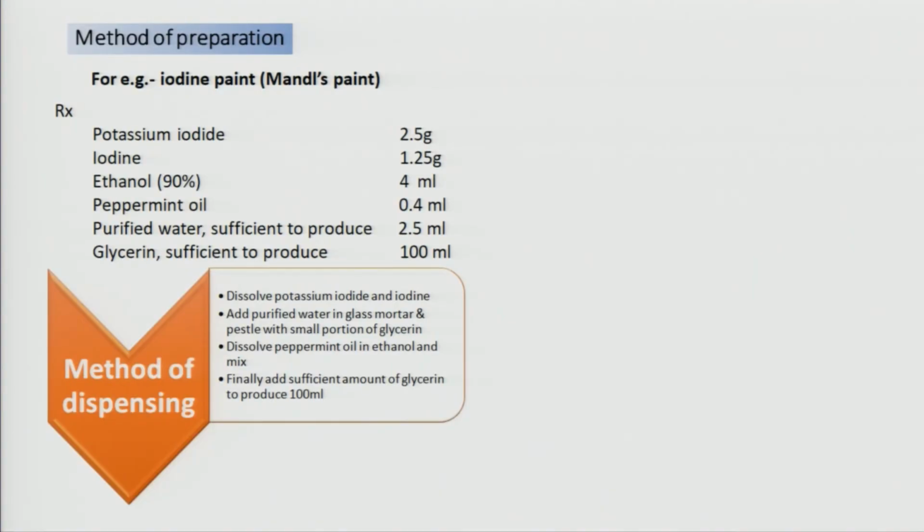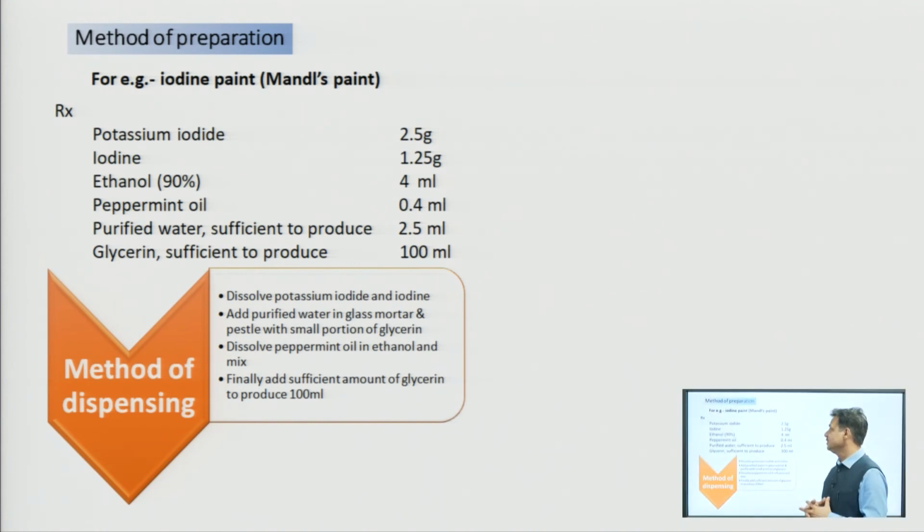Here are the various ingredients: potassium iodide, iodine, ethanol, peppermint oil, purified water, glycerine, etc. Potassium iodide and iodine are the major constituents. Iodine is not soluble in water, which is why we add potassium iodide. Iodine reacts with potassium iodide and forms polyiodides like KI2, KI3.